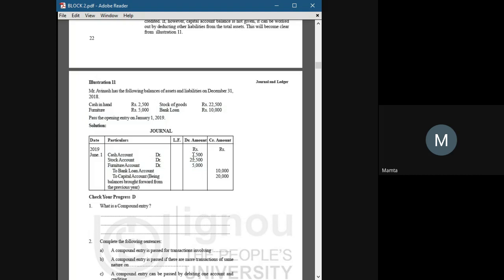See, 2,500, 22,500 and 5,000. 25 and 5, 30,000. The total of the debit side is 30,000. Now, out of which we have a liability which is the bank loan. We have credited it here as mentioned, 10,000. Now the remaining amount, 20,000, will be considered as the capital account, meaning the money of the owner. So the capital account will be credited with 20,000.